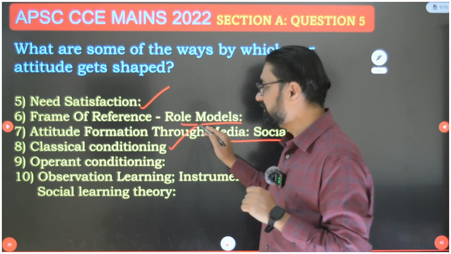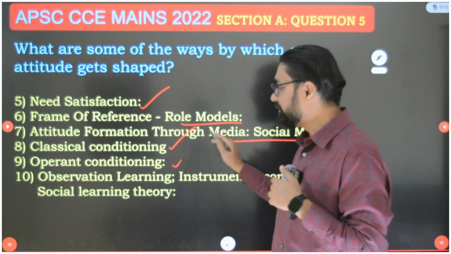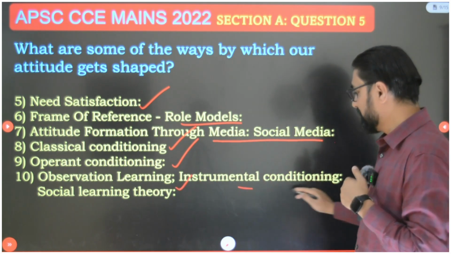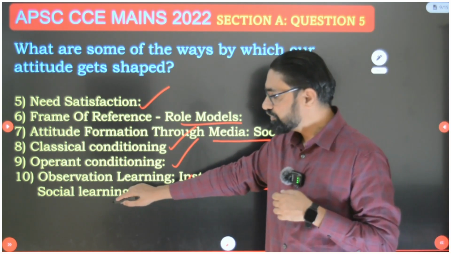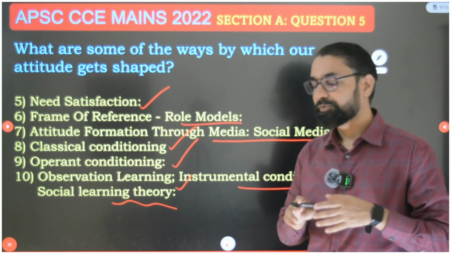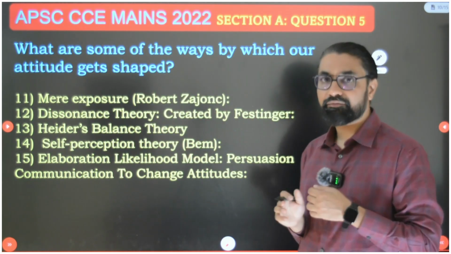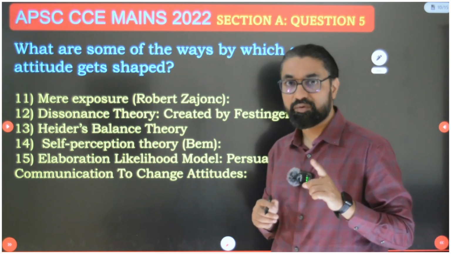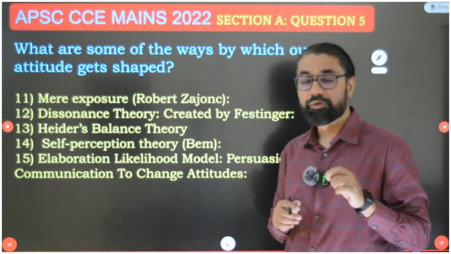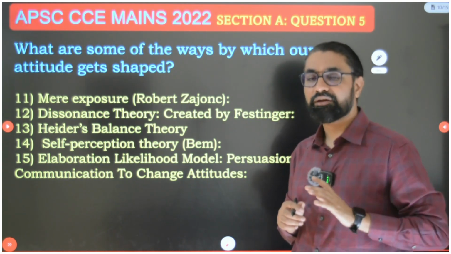So classical conditioning is one way attitude gets shaped. Then operant conditioning, and observational learning, or instrumental conditioning, also known as social learning theory in psychology. Mention all those theories. So that is 10 theories here. There are many more, 15 I told you. Don't miss even one single word. Every extra pointer you write, you will get extra marks.